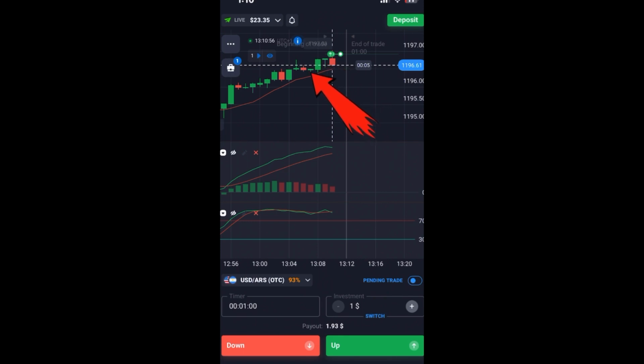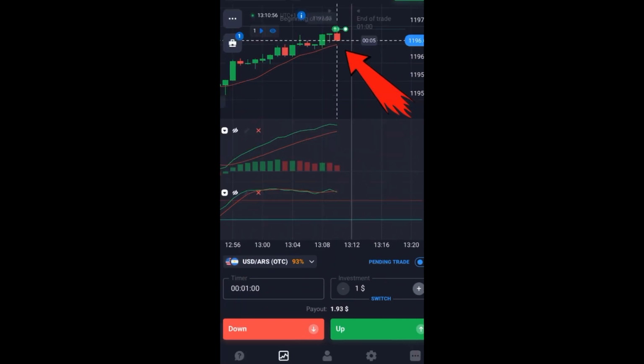And you see, at this particular aspect, I saw this type of hammer here, and it works. It respects the hammer, it went up. Also, I saw it doing this form of higher high, higher low, higher high, higher low. So immediately I saw this hammer, I entered the trade. Seeing this hammer here, it respected it. Seeing this something like a hammer also, it respected it. But they all say you cannot be 100% accurate or right in trading. So that is the reason why I lost that trade.